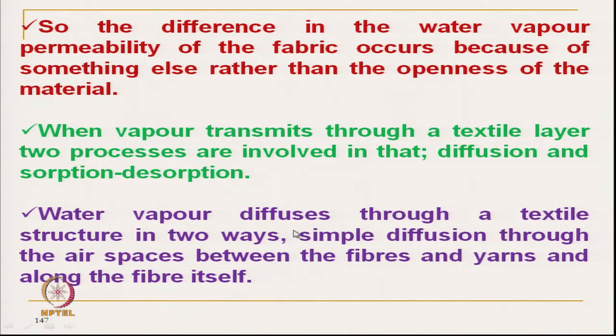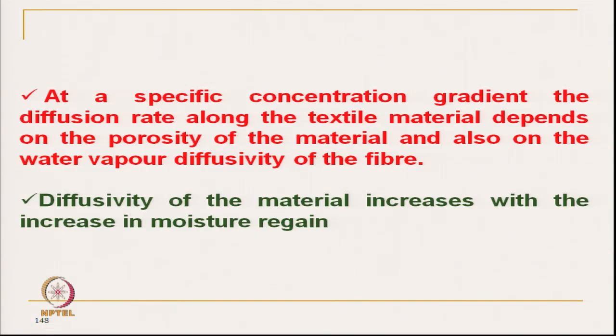The water vapor diffuses through a textile structure in two ways: simple diffusion through air space between the fibers and yarns, and along the fiber itself, which is non-Fickian diffusion. Fickian and non-Fickian diffusion we have discussed.